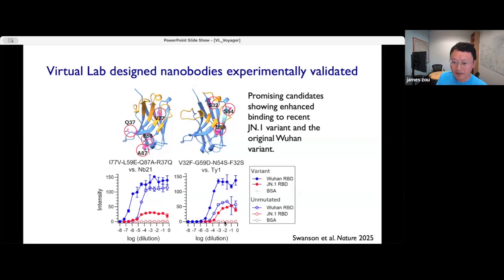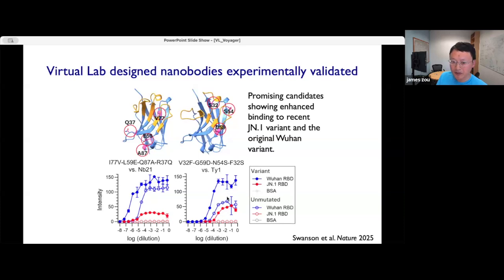So if we look at this bottom red curve, the open red circles, that's where we take the human designed nanobodies, existing nanobodies, and see how well they bind to the recent COVID variants. This is called the JN1 variant that started to spread last year. You can see that existing human designed nanobodies basically show no binding to this recent COVID variant. And then the solid red curve is basically the nanobodies designed by the virtual lab agents. So it does show more promising binding signals to this recent variant.